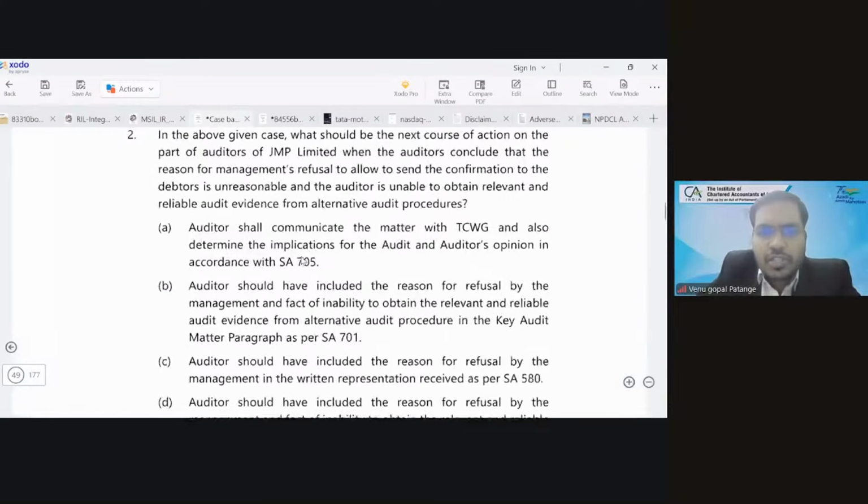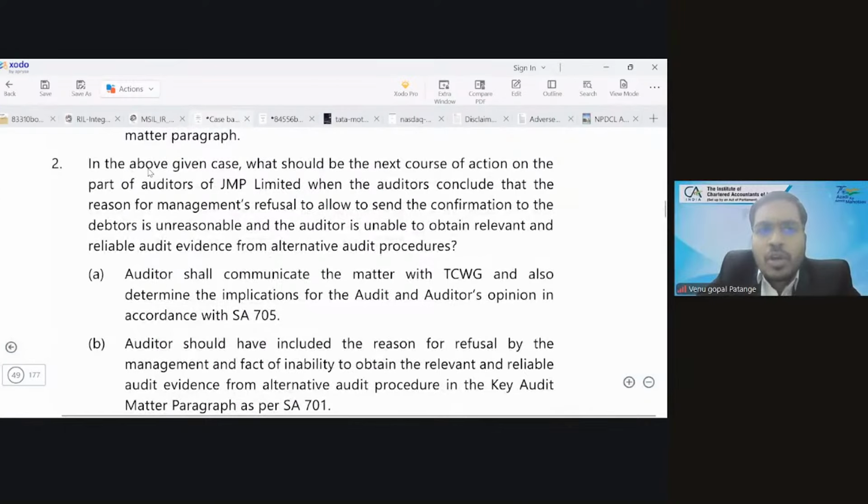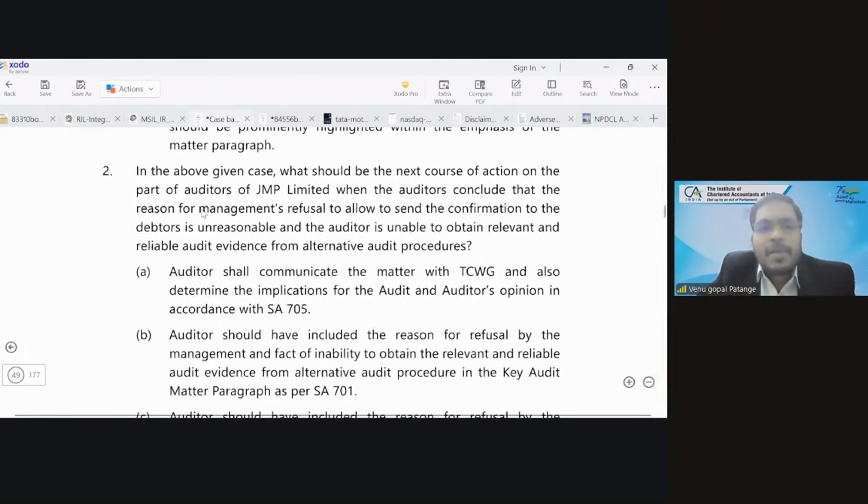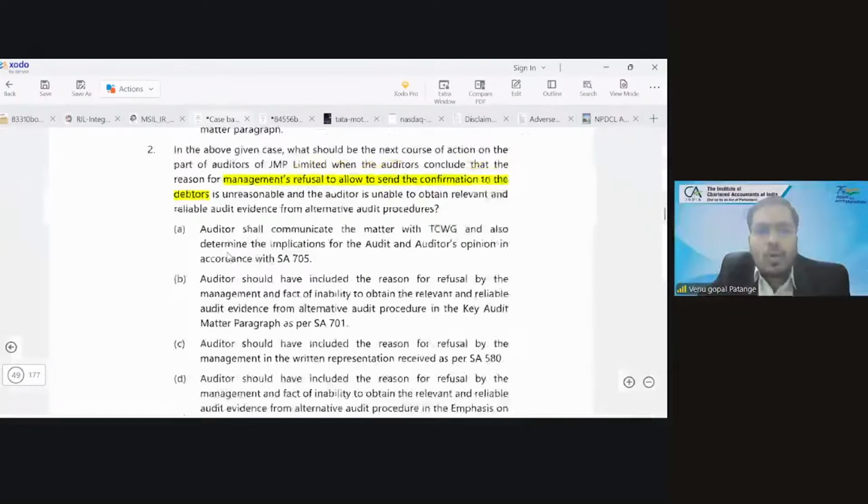This is also a direct question. In the above given case, what should be the next course of action on the part of auditors of JMP Limited when the auditors conclude that the reason for management's refusal to allow sending the confirmation to the debtors is unreasonable and the auditor is unable to obtain relevant and reliable audit evidence from alternative audit procedures? So management has refused to allow sending the confirmation to debtors, right? You tell me how the auditor has to take care.